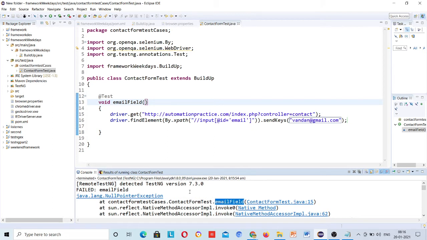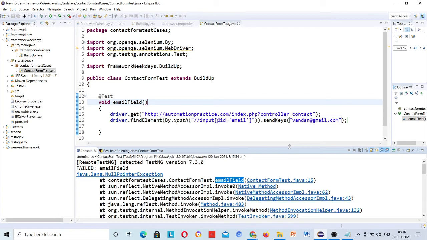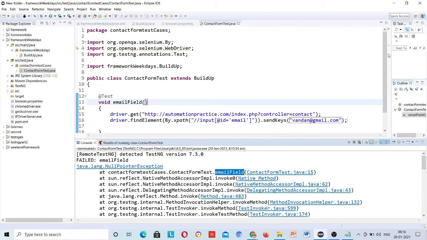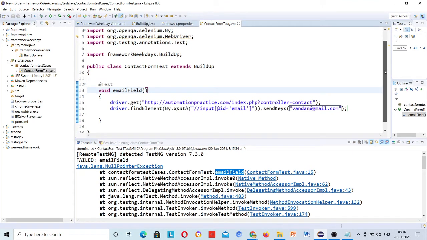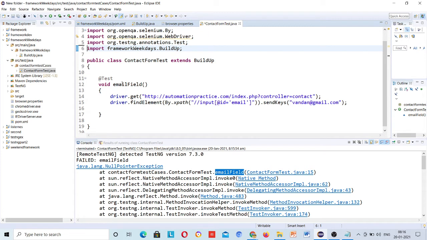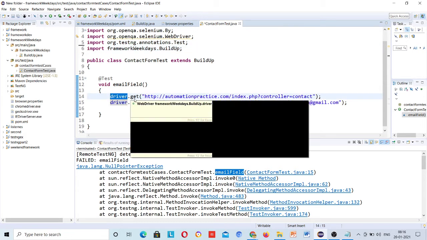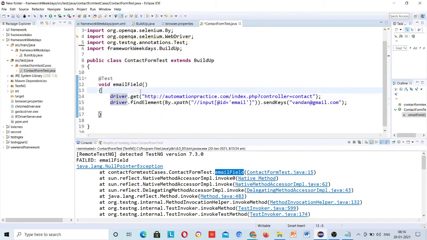From where is this null coming, can anybody tell me? And this is simple, that driver dot get, this is null. First line. Yes.